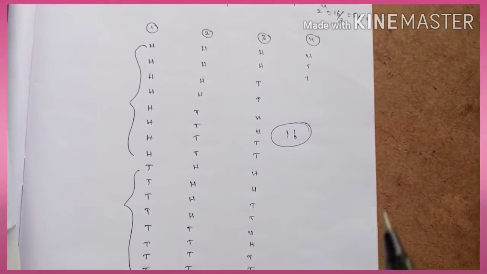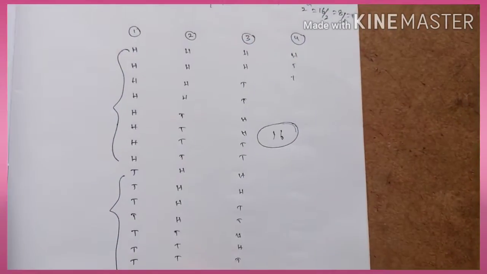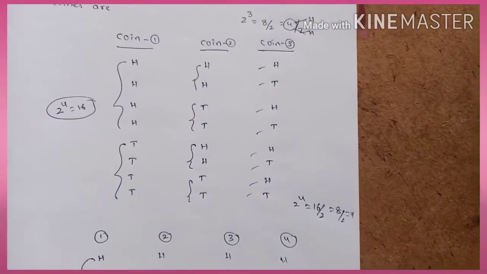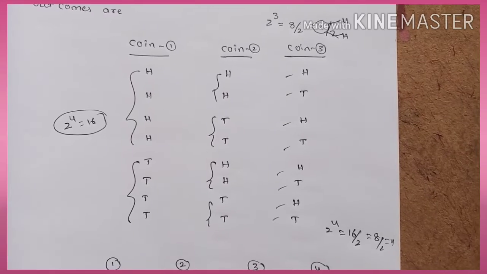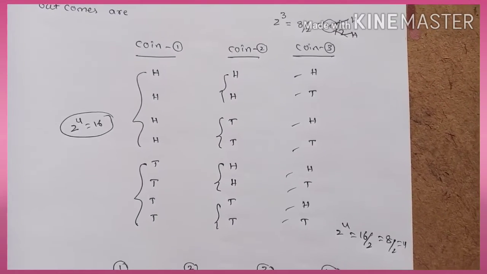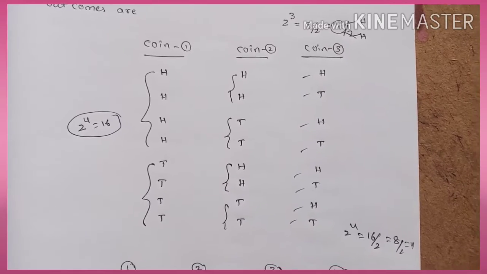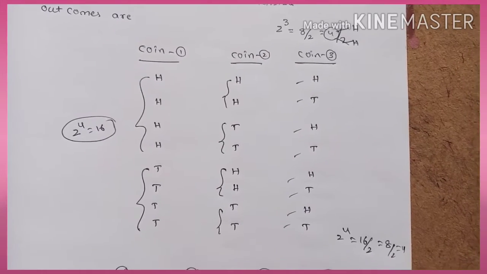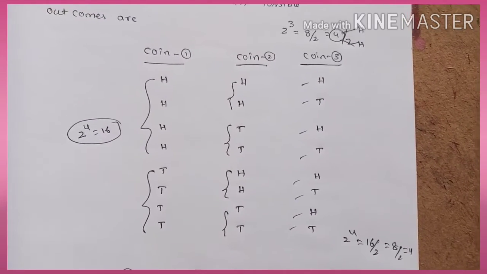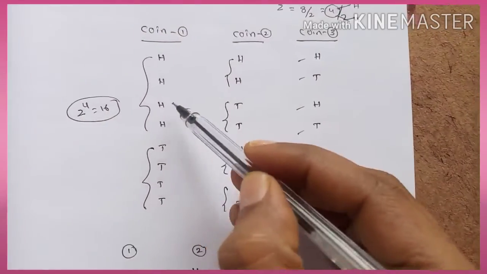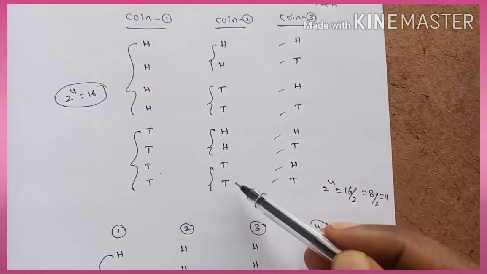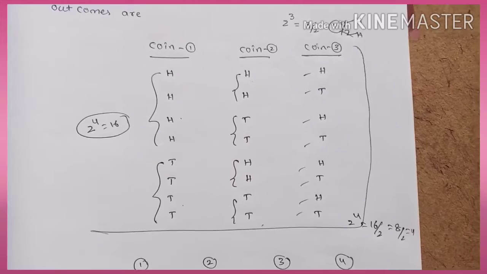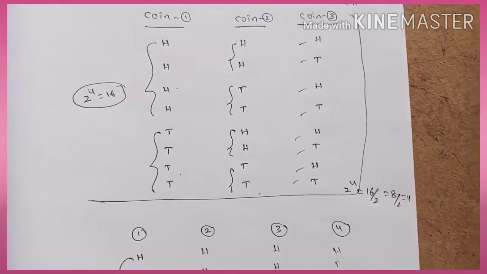Not only 4 coins, 5 coins, 10 coins also we can write using a simple trick. So no need of 4 coins. We have the knowledge up to 3 coins is enough. Like that if you write these are the possible outcomes, you can write in examination without any confusion. We can write in an easy manner also in short time. Are you clear? 4 heads, 4 tails, 2 heads, 2 tails, 2 heads, 2 tails, head, tail. This is the format how to write all possible outcomes when you are tossing 3 coins at a time.